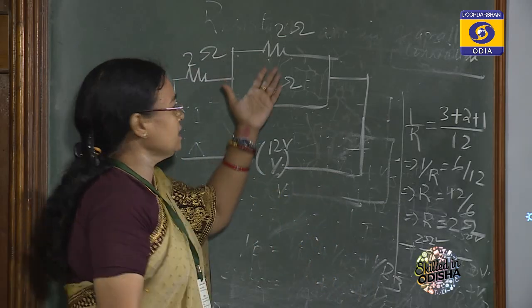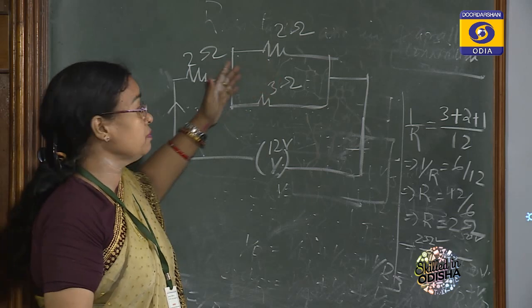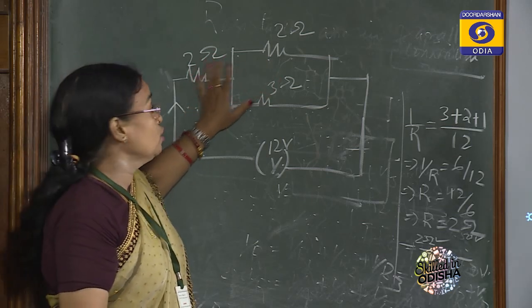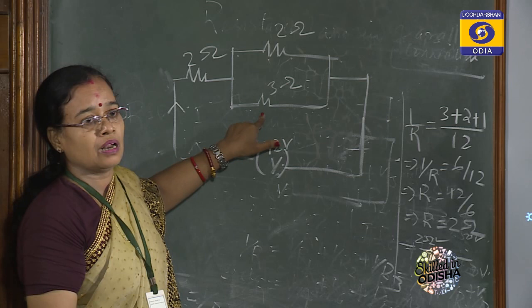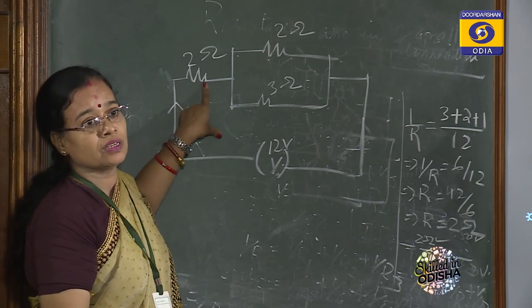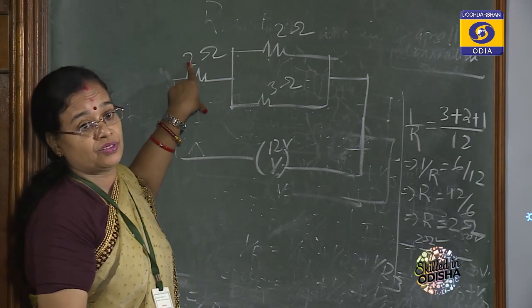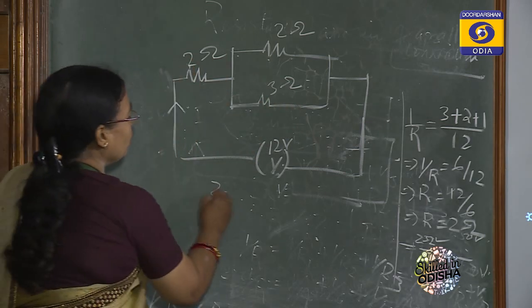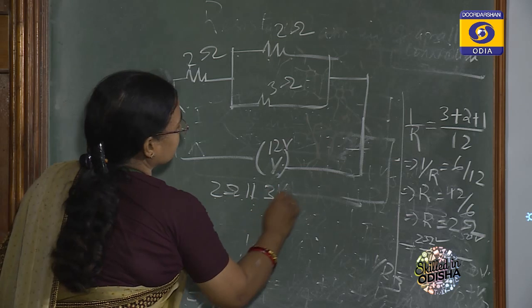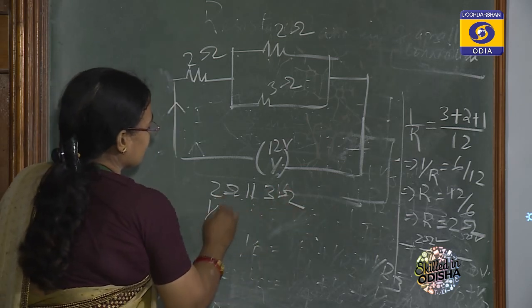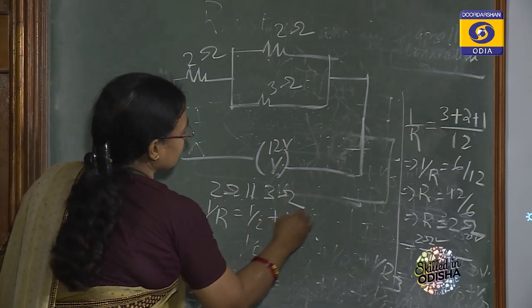So before going to the equivalent resistance, first of all study the circuit. So these two are parallel. And again the third one is series, so first find out the equivalent of the parallel part, and then series. So please find out 2 ohm parallel to 3 ohm. So equivalent is 1 by 2 plus 1 by 3.